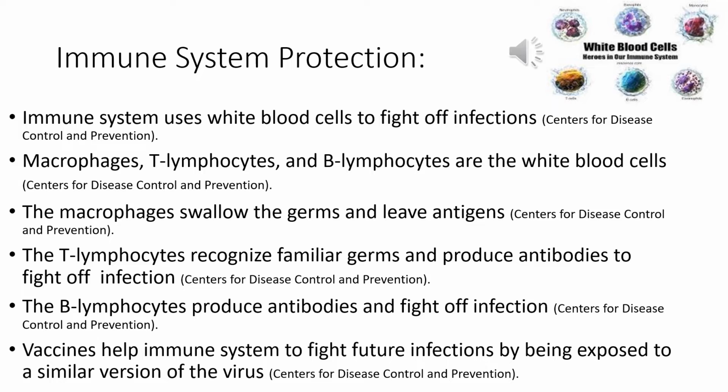The immune system has different processes involved when viruses and bacteria are present. When bacteria invade the body, they attack and multiply, causing infection. The immune system uses white blood cells to fight infection. According to the Centers for Disease Control and Prevention, macrophages swallow the germs and leave the invading germs' antigens. The second type of white blood cells are B lymphocytes, which are defensive and produce antibodies to fight off infection. Finally, the T lymphocytes recognize the familiar germs and produce antibodies to fight infection, according to the Centers for Disease Control and Prevention article.